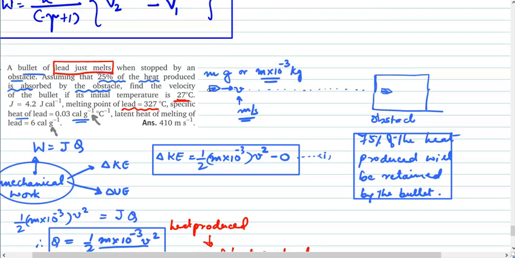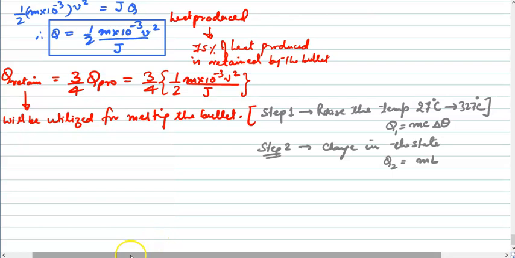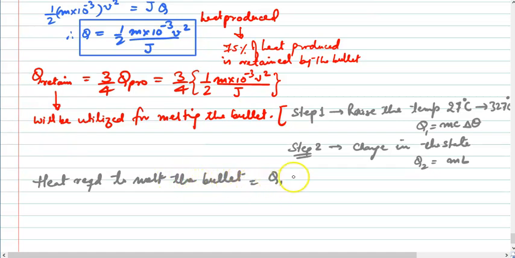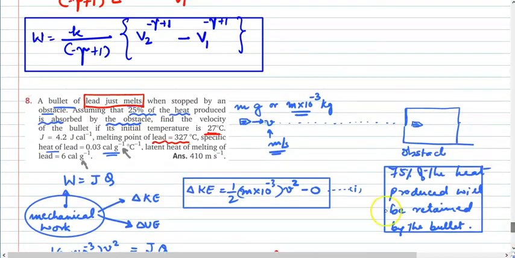One is to cause the rise of the temperature to take place, and the second one is the heat required to melt the bullet. So I'm just finding out the heat required to melt the bullet. Heat required to melt the bullet, and that is Q1 plus Q2. What is Q1? MC delta theta. And what is Q2? M times L. Mass of the bullet still remain M. What is the specific heat given for the bullet? The specific heat given is 0.